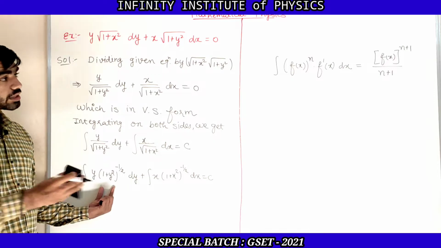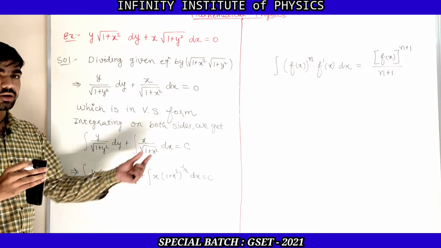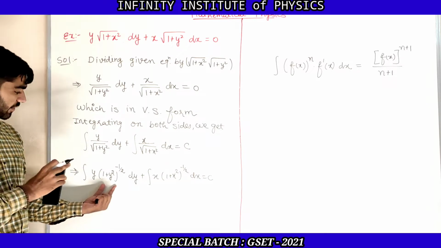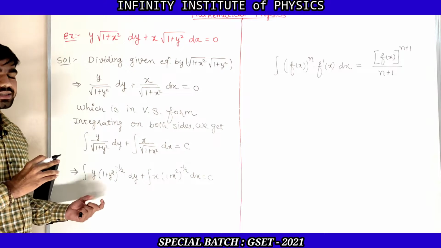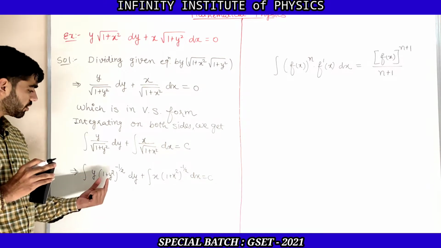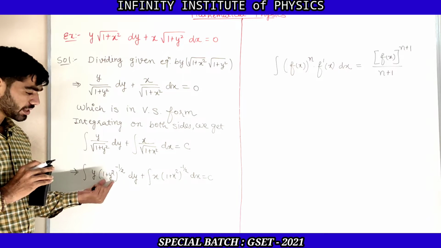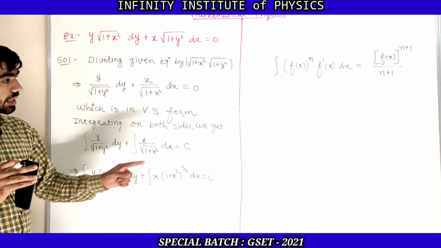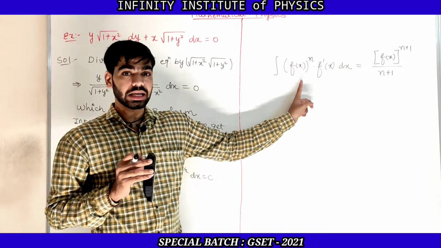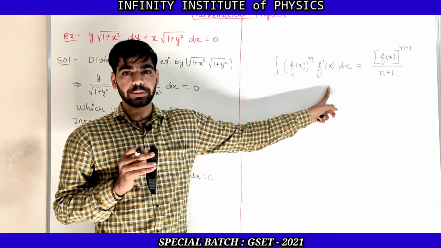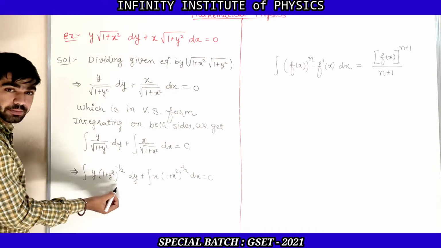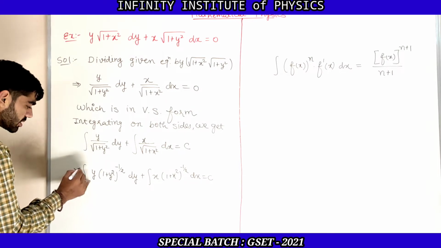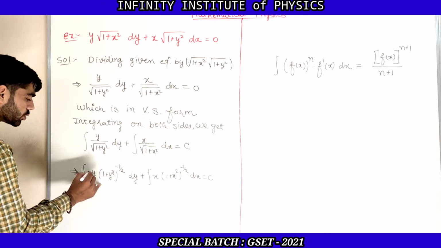Now you can see that this is converted into the form of that formula, f of x raised to n into f dash x dx. Let us consider it as a function of y. The function is 1 plus y square, the power is minus 1 by 2, and here we have y. But according to the formula the derivative of the function should be in the multiplication. So what is the derivative of 1 plus y square? It is 2y. So I am multiplying and dividing by 2.